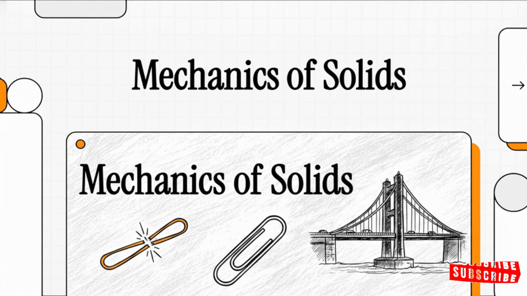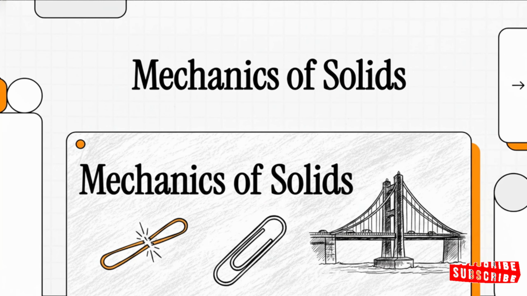Have you ever wondered why a rubber band just magically snaps back into place? Or why a paperclip permanently bends when you're fidgeting with it? Or maybe how massive steel bridges can possibly hold thousands of cars without just collapsing into the river below? If so, you are in the exact right place.